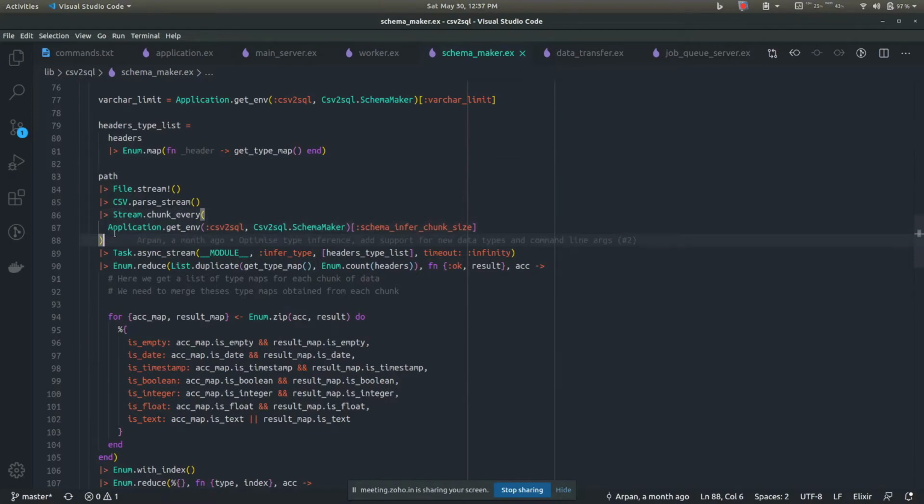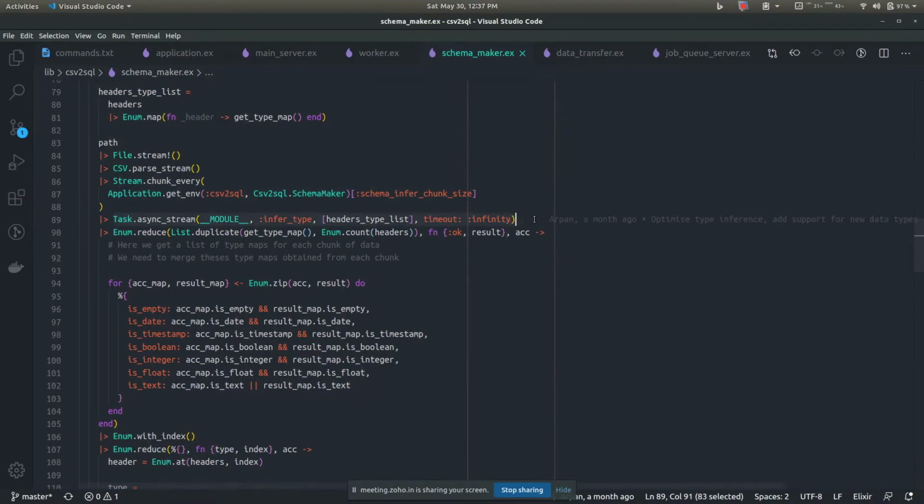So this stream picks up the first 100 rows and then it assigns a task. I could have done it using primitives of the language, like send and receive blocks, but the task was easier because Elixir comes with it.